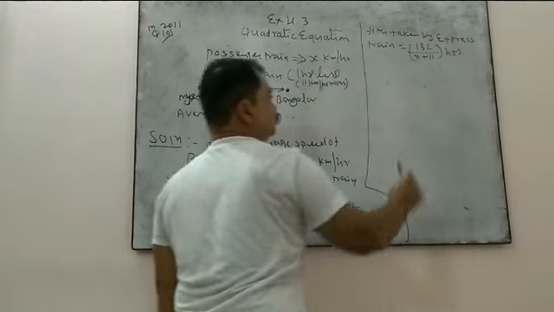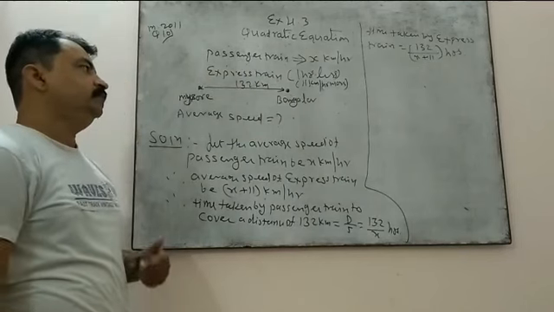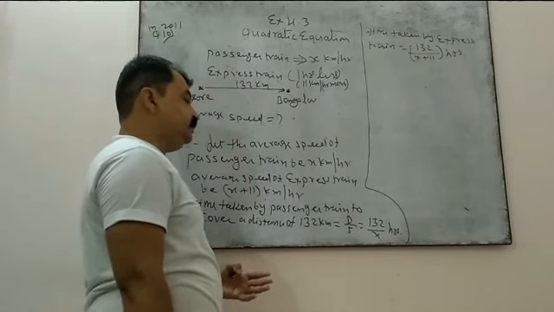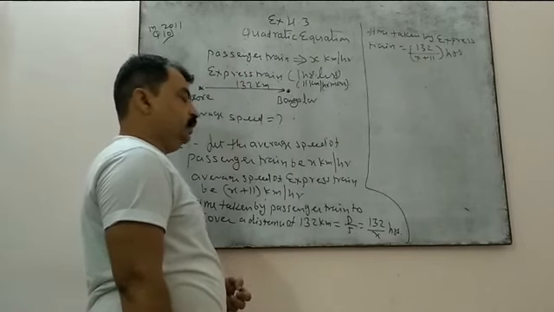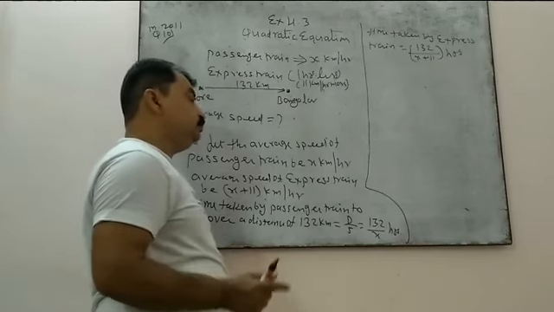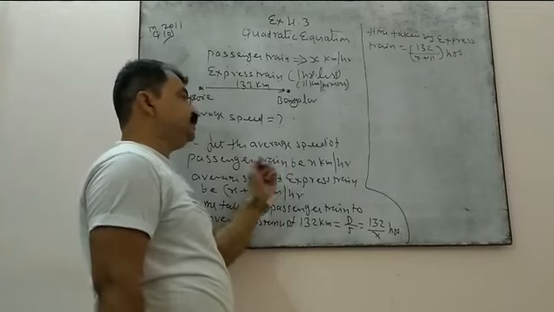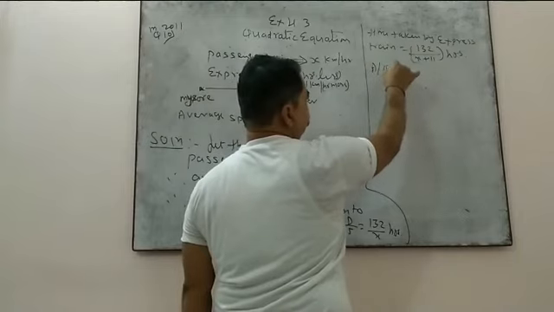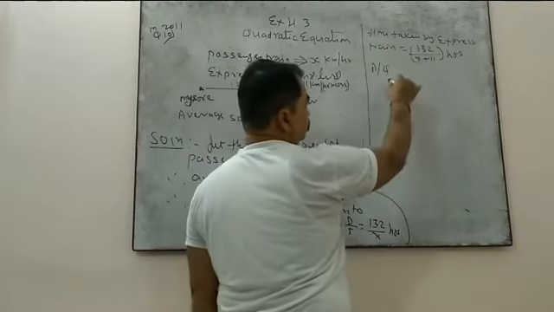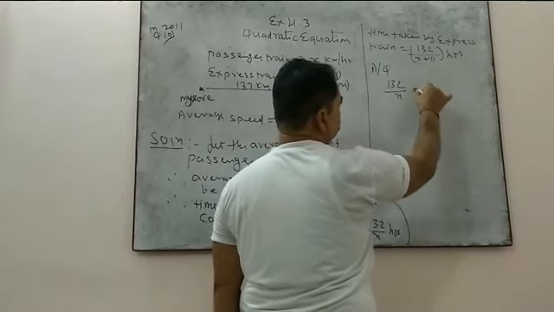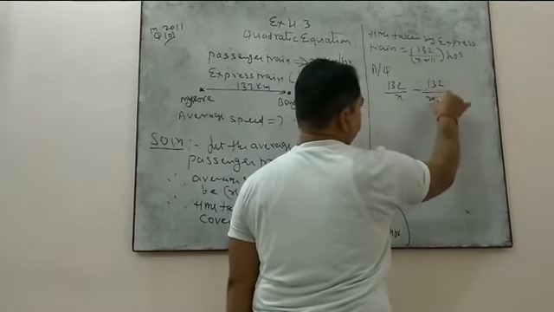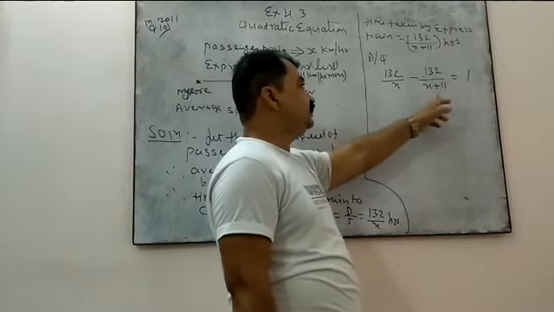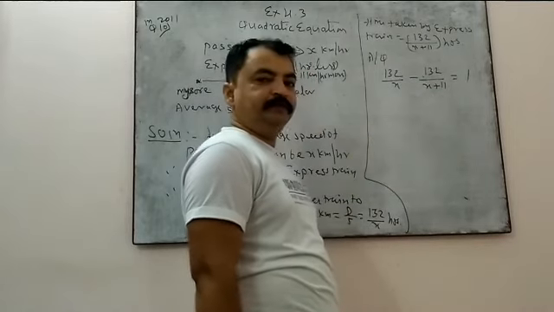Okay. Now both trains' times are clear. Now see, the time difference given is 1 hour. So in which case will it take more time? Of course, when the speed is less. And whose speed is less? Of course, the passenger train speed is less. That means it will take more time. So according to the question, we take the time difference, that is 132 upon x minus 132 upon x plus 11 equal to 1. We got 132 upon x minus 132 upon x plus 11 equal to 1, right?